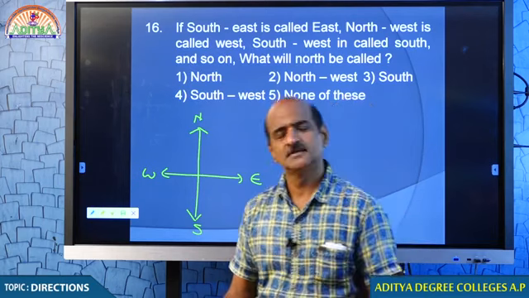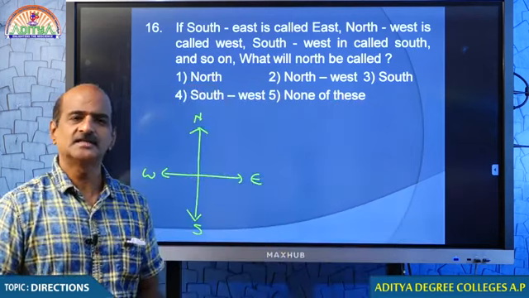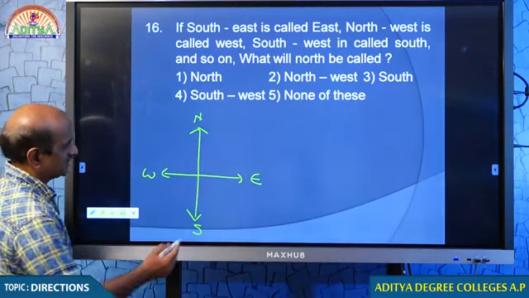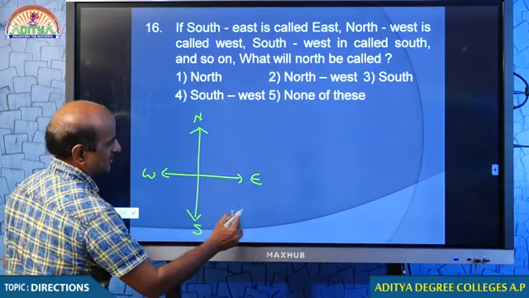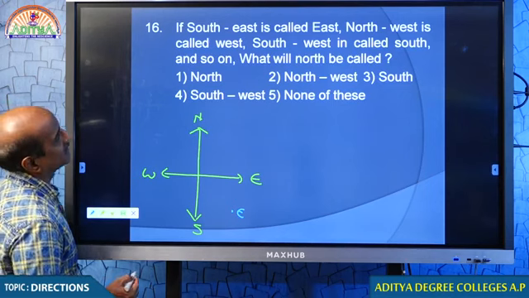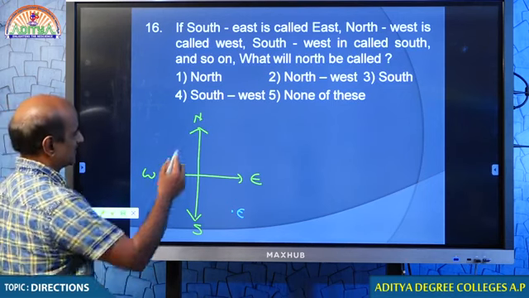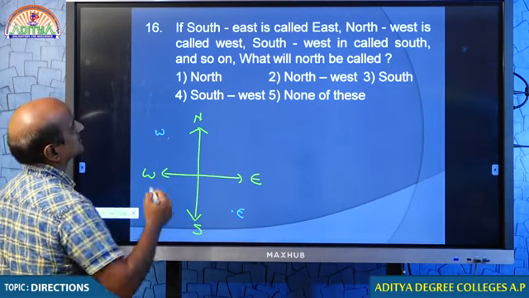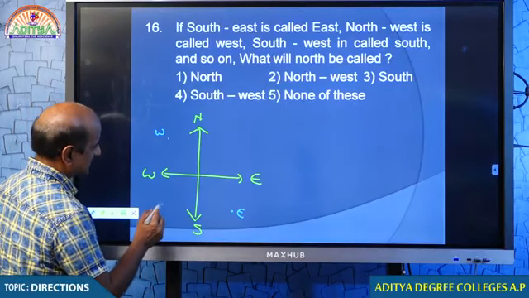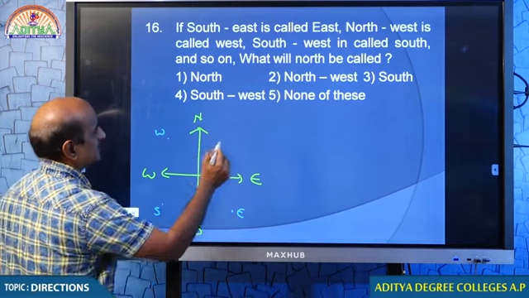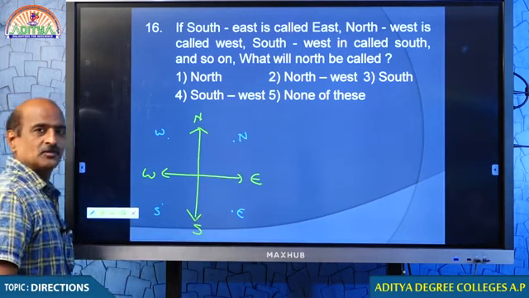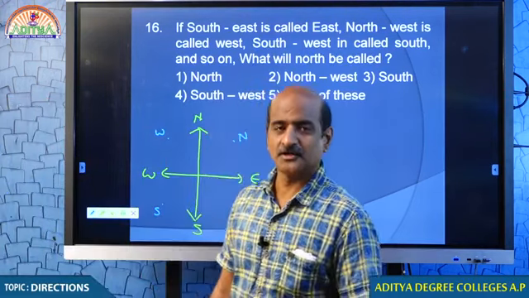We have to have a process. So, we are taking it like this. But if there is any little change, let us see what kind of changes are called. If southeast is called east, if we want to call this particular place east, and northwest is called west, and southwest is called south. If this is south, obviously this becomes north, you can understand that. I think these are the new names he is giving you. Tell me what new names he is giving.